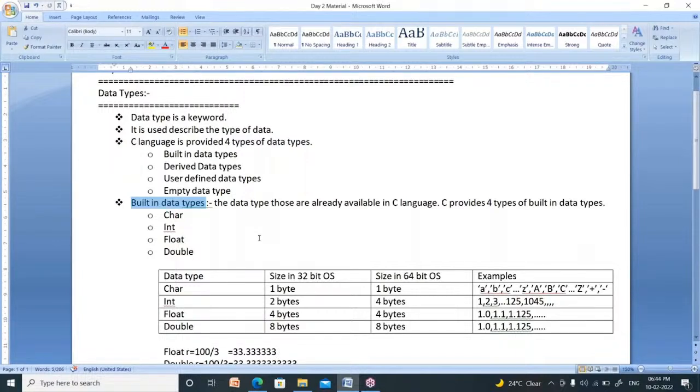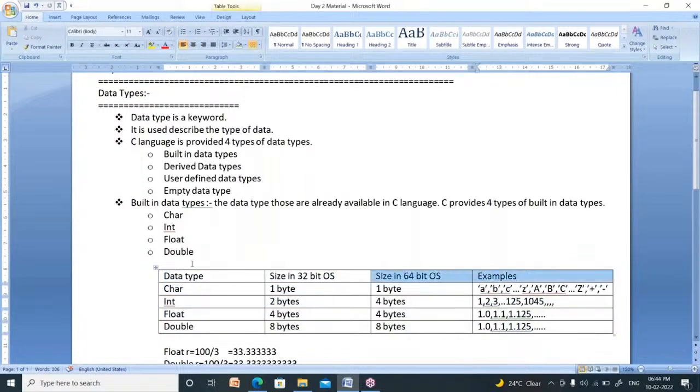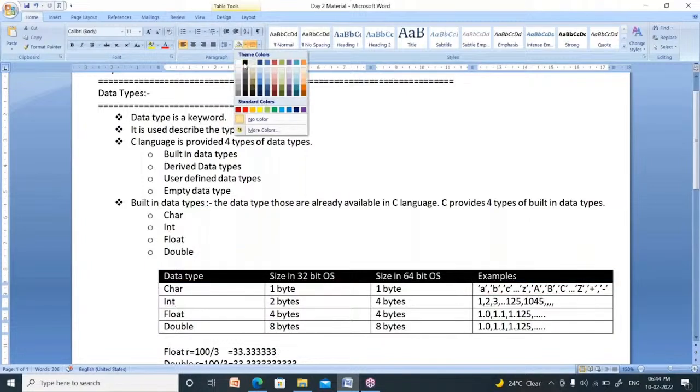How many built-in data types are there? There are 4 types of built-in data types. One is character, second one is integer, third one is float, fourth one is double. I represent the data types in detail using this table. Now these are the data types available in C.